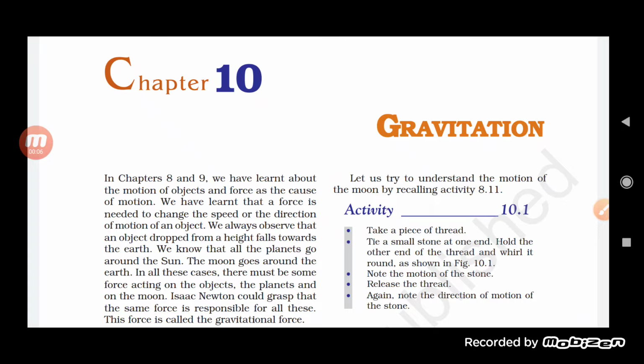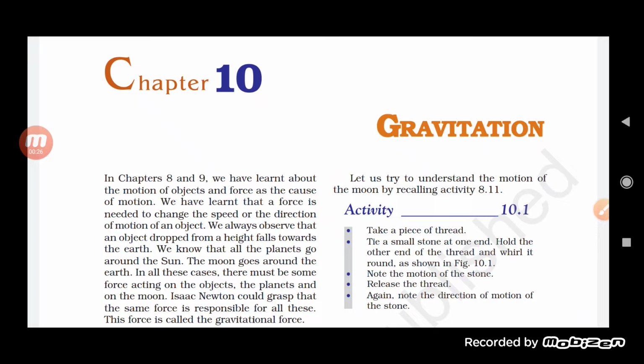So students, in the previous class, we had completed the chapter on atoms and molecules. And now we are going to start a new chapter, and that is gravitation. Talking about this chapter, students, that is gravitation,